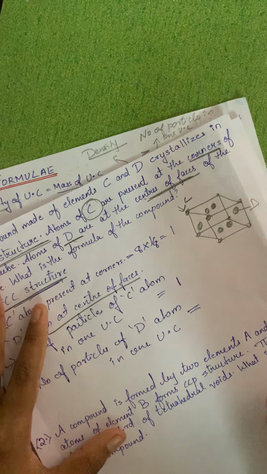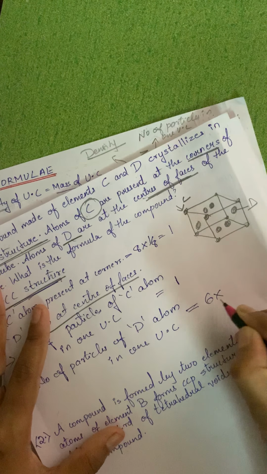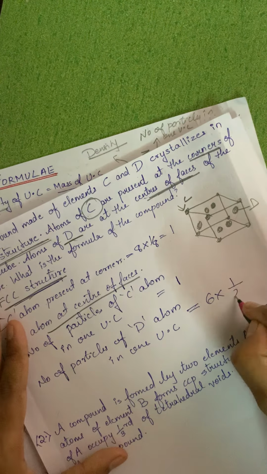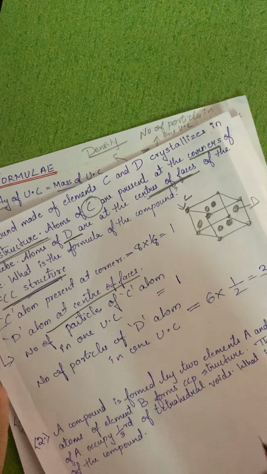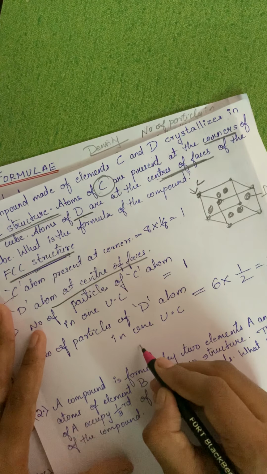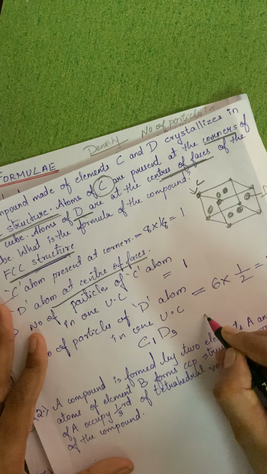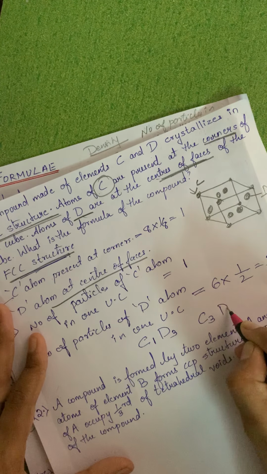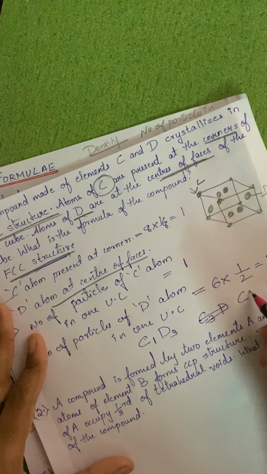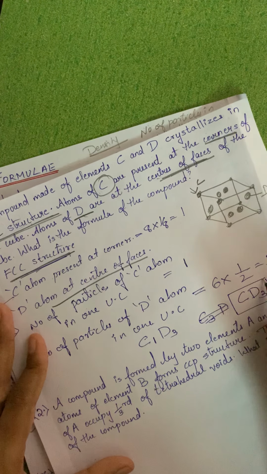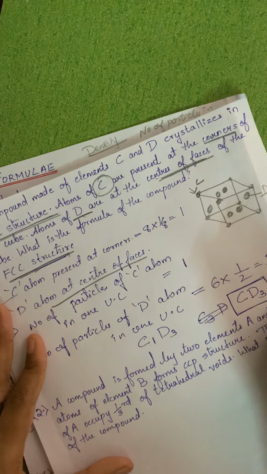In total, how many D atoms are there? 6 D atoms are there. The contribution of each will be half, so 6 times 1 upon 2 is nothing but 3. That means the formula will be C is 1 and D is 3. So the formula is CD3, the formula of the crystal.